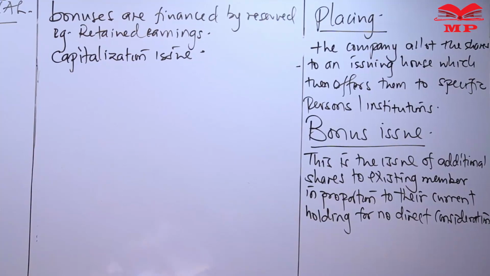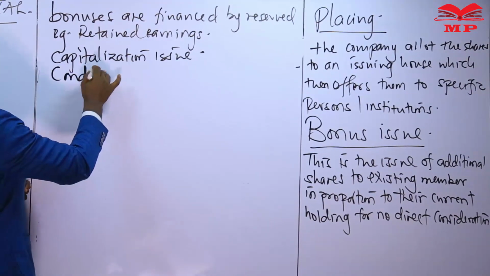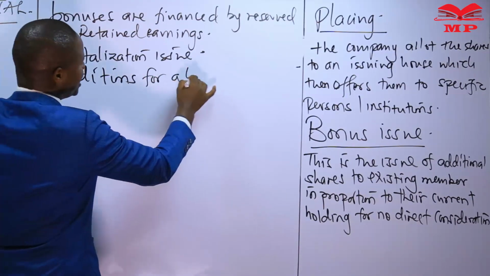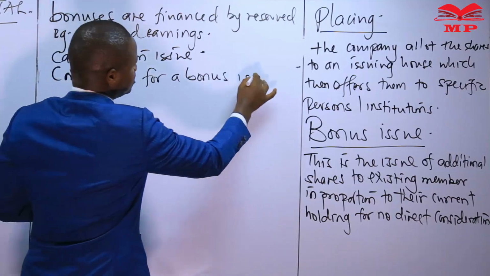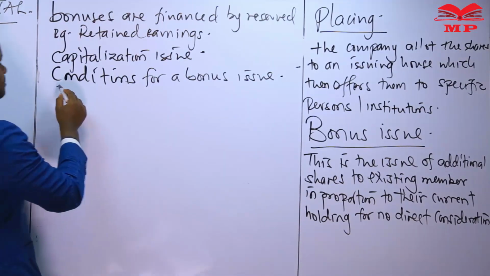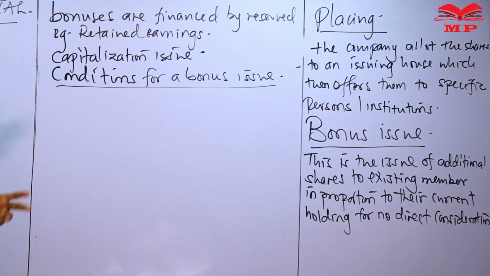Now, for a bonus to be effected by a company, there are some necessary conditions. Conditions for a bonus issue. There are conditions that the issuing company must meet before they proceed to effect a bonus issue.